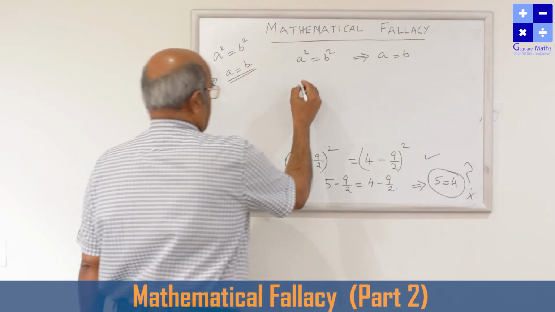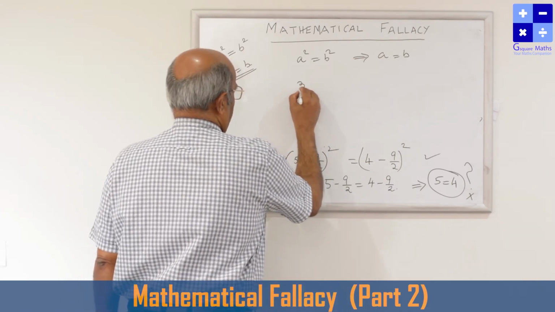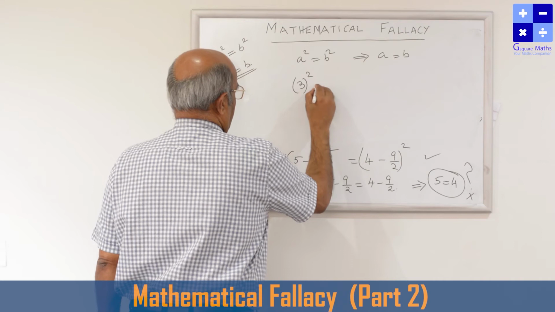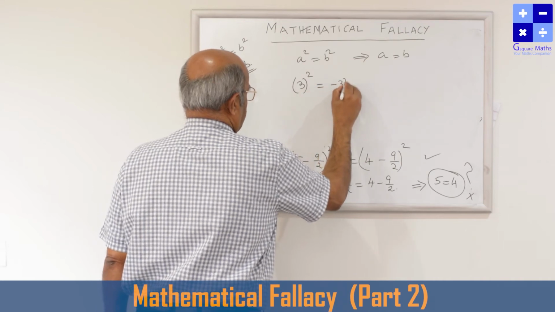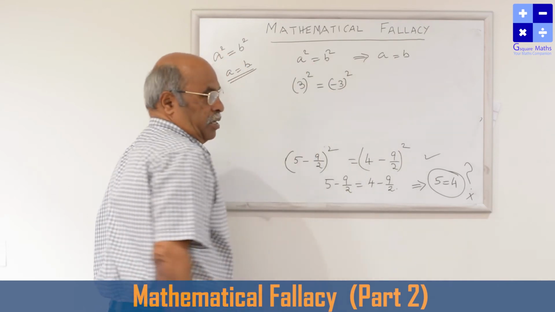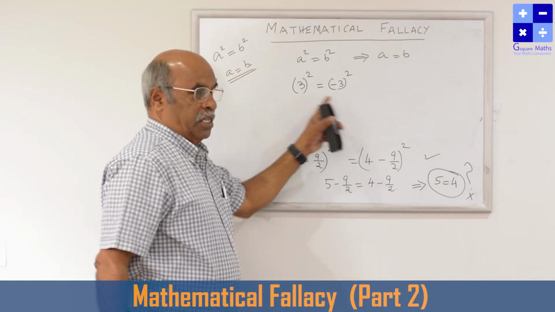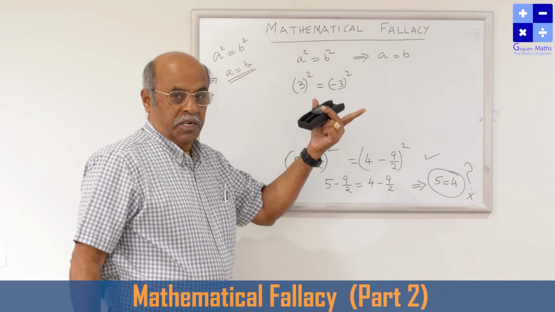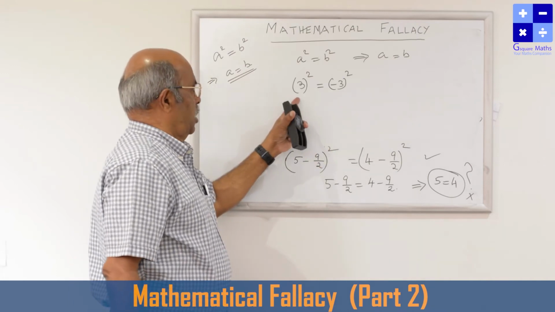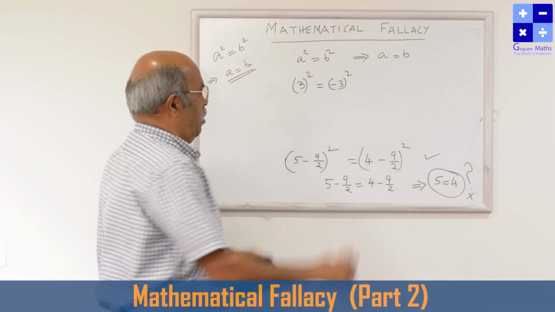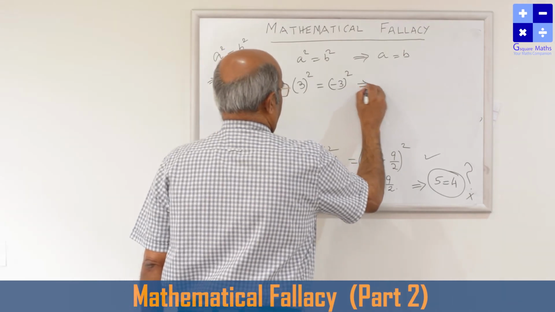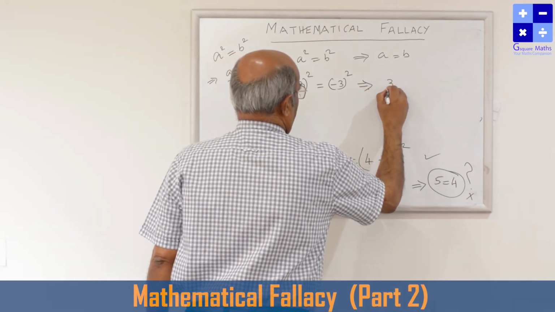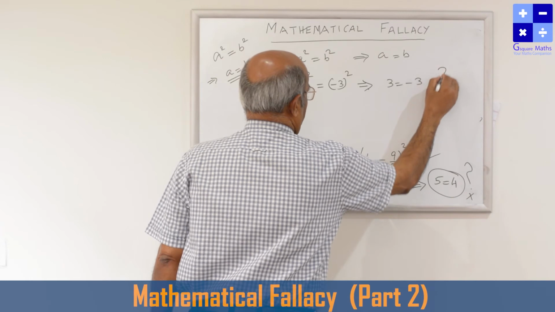See, for example, we know that 3 square is equal to 9. Also, we know that minus 3 whole square is equal to 9. This is also 9, this is also 9. 9 is equal to 9. I have not made any mistake. So 3 square is equal to minus 3 whole square. If the same law is applied, this will be 3 is equal to minus 3. See the blunder mistake.